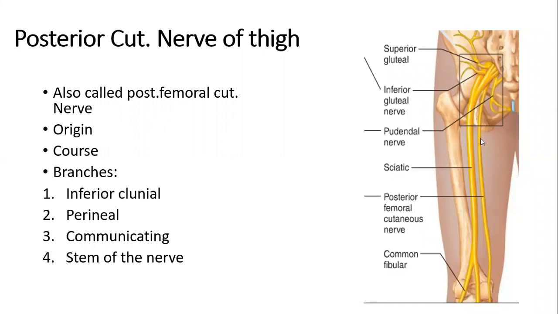Then further down, it continues its downward course till it enters the back of the thigh, where it lies under the cover of fascia lata and over the long head of the biceps femoris muscle, and continues to descend till it reaches the back of the knee joint, that is the region of popliteal fossa, at the level of which it pierces the fascia lata so that it would accompany the small saphenous vein till the upper part of the back of the leg.